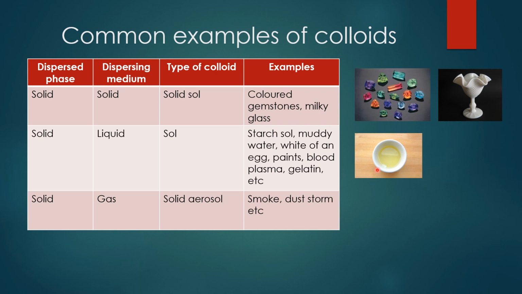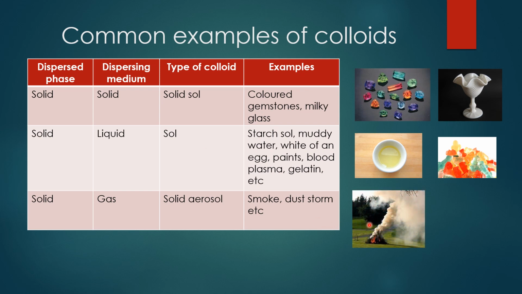Okay children, what is the type of colloid? Sol. Gelatin also sol. So if they ask what is the type of colloid for the white of an egg, you have to say sol. And the dispersed phase is solid, and the dispersing medium is liquid. Like this you have to read. First you read all examples. From the examples you find out what is the dispersed phase and what is the dispersing medium, and write the type of colloid. Got it children?